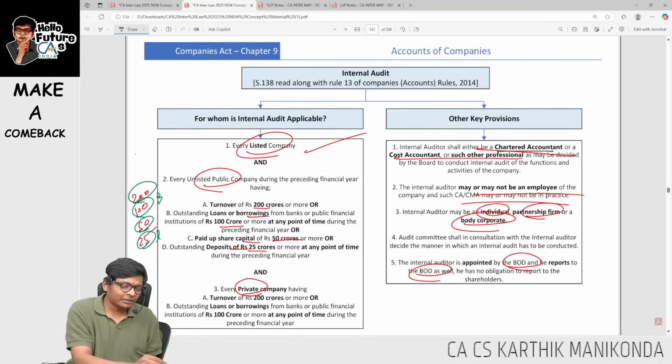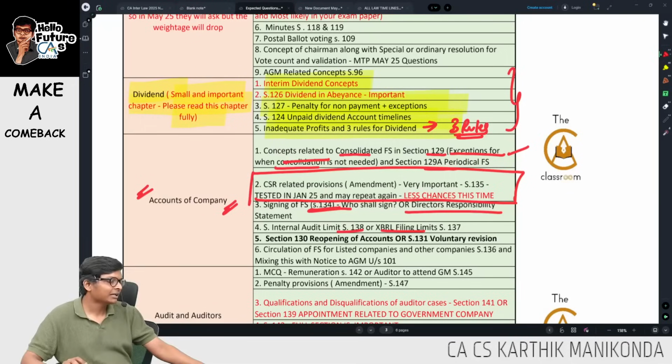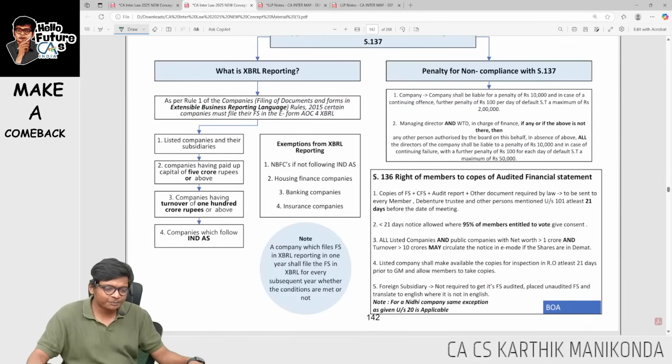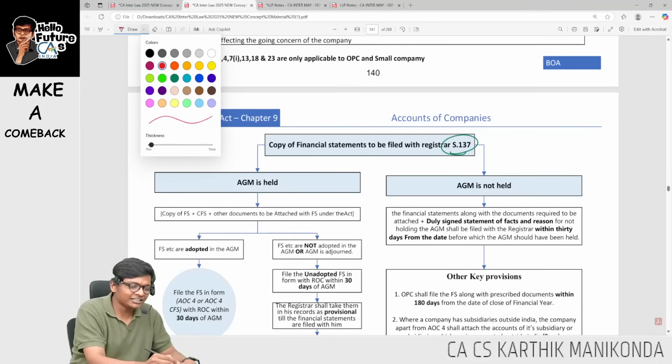When it comes to a private company, all the 4 are not applicable. Just the 200 and 100 points, which are my turnover and borrowings points alone, are applicable for applicability. This is Section 138. Let me go for XBRL. Sir, what is XBRL? Generally in Section 137 they talk about the copy of financial statements.